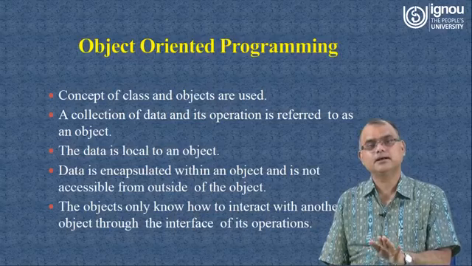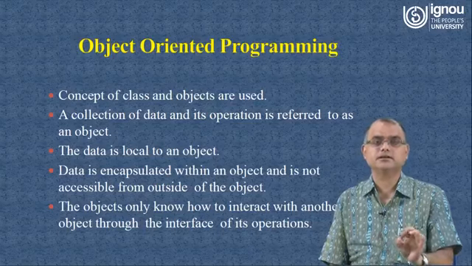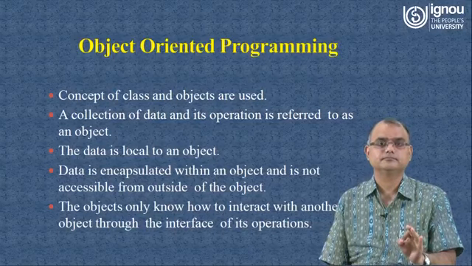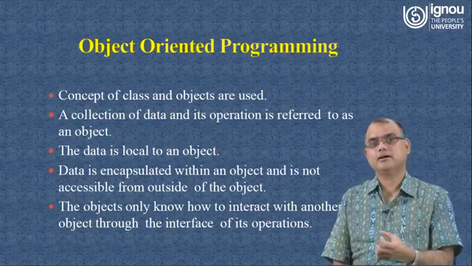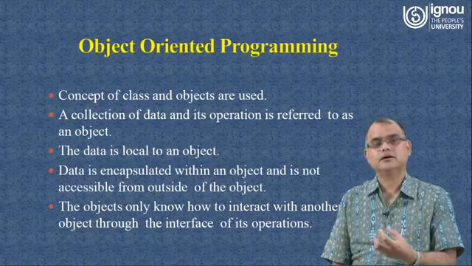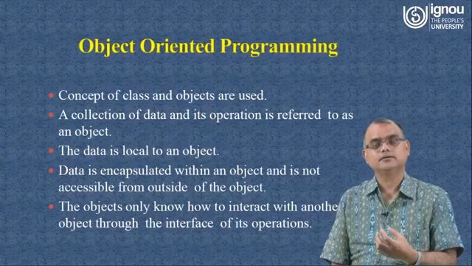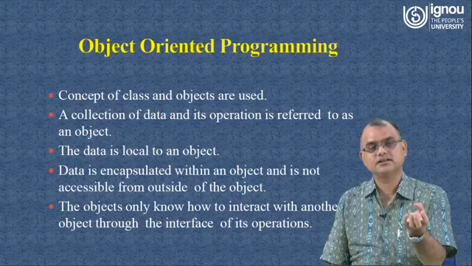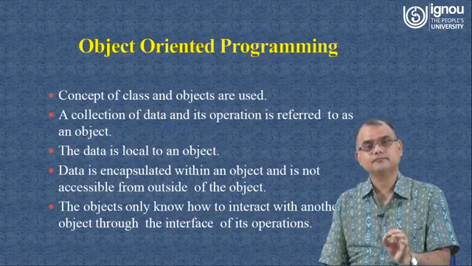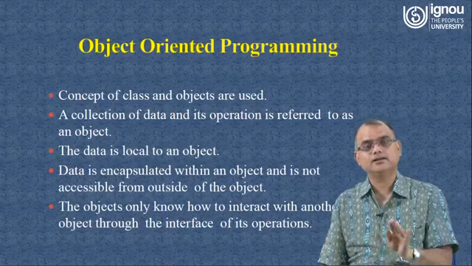The very first thing is that an object is anything that has its own physical or logical existence. It means whatever we see around us is an object, and if that thing has some physical or logical existence, then we can treat it as an object.